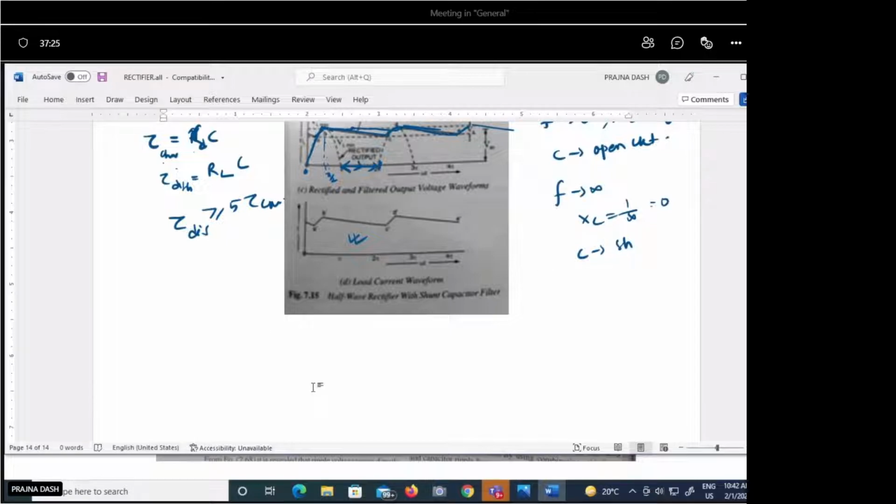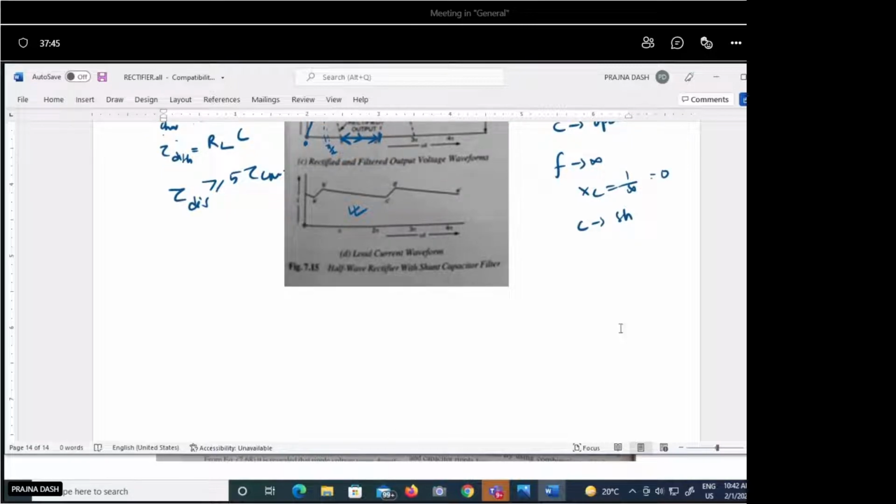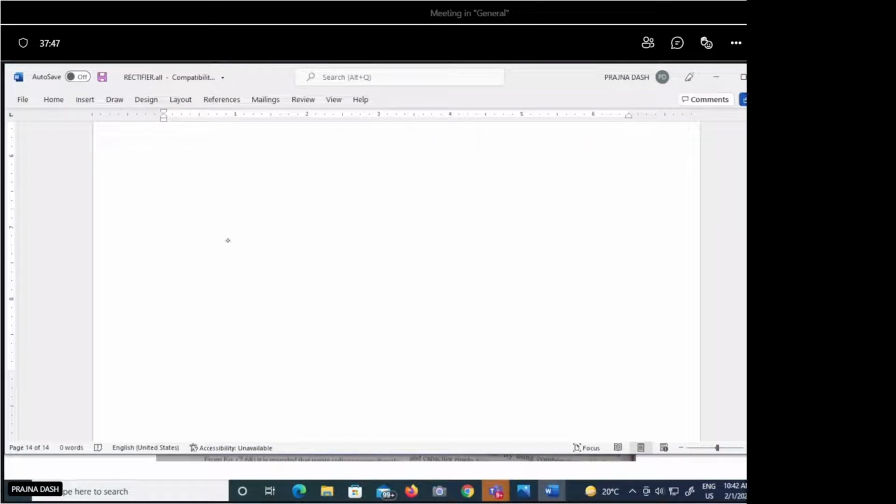Can you calculate? Actually, what is the basic concept for calculating the average value? What do we take in the sinusoidal waveform? We take the integration, the area. And the area we calculate by integrating. So here also you need to calculate from the waveform. Suppose, for example, just let me show you. Suppose this kind of waveform we are getting. Suppose we are calculating a triangular waveform like this.